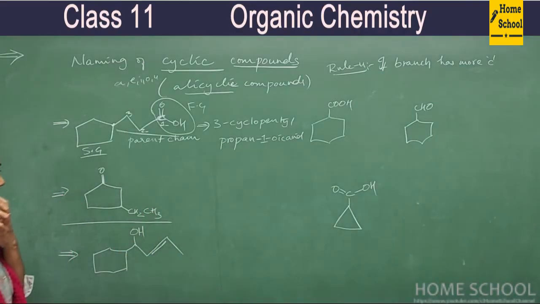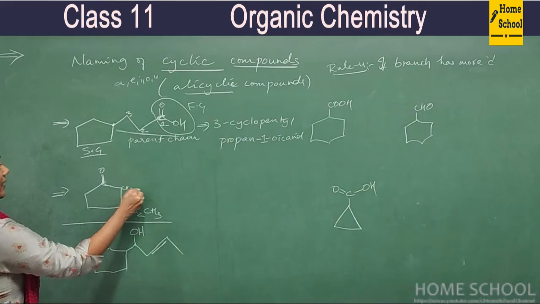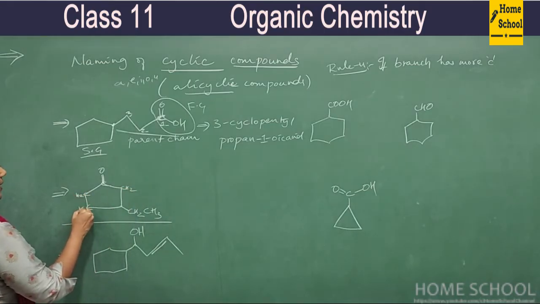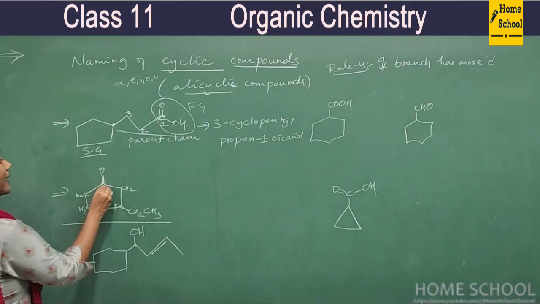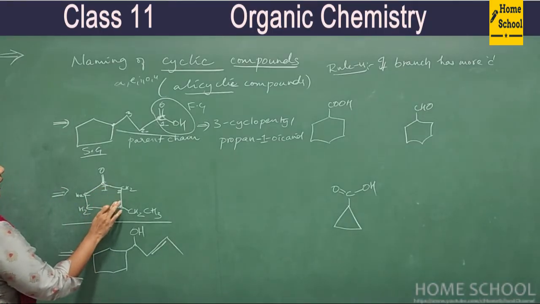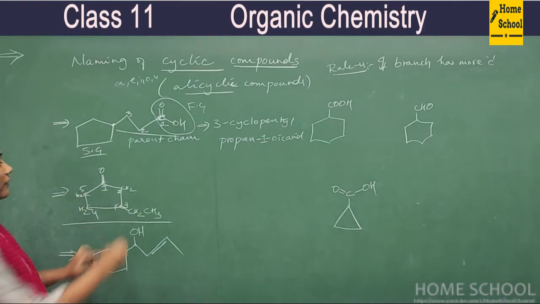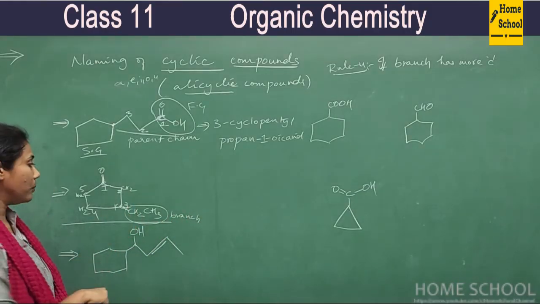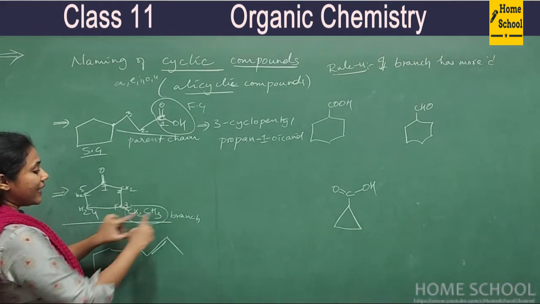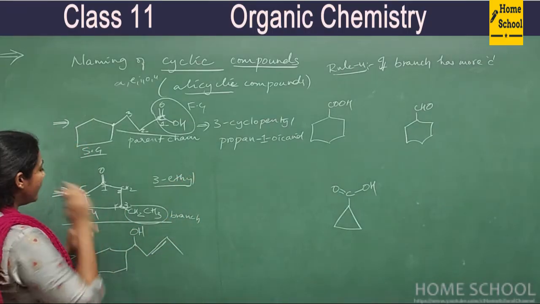Okay, fine. Coming to our second example. Here this is CO, this is CH2, this is CH2, this is CH2 and this is CH. Now this is a functional group, ketone. So let this carbon be number 1 carbon. This is our number 2 carbon, this will be our 3rd carbon, this is the 4th carbon, this is the 5th carbon. Now this is a branch. You will mention this as a substituent group. This is an ethyl group, isn't it? So we will write it as 3-ethyl, the prefix is over. Now the word root.